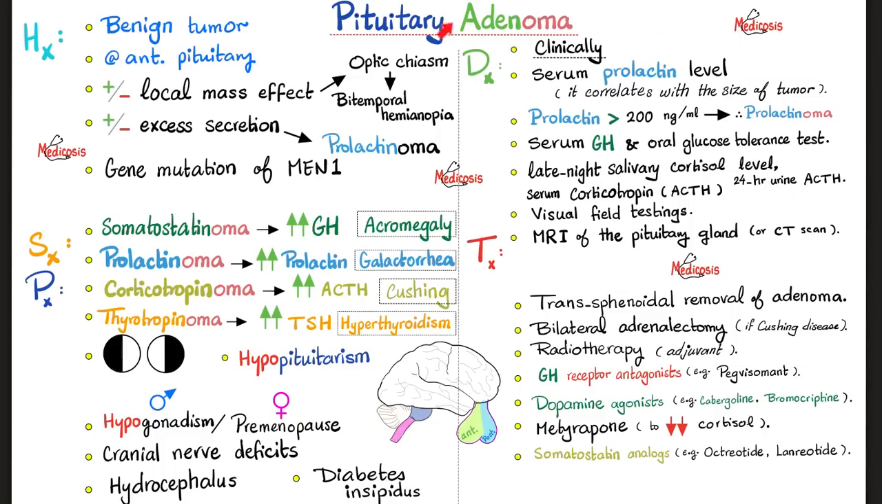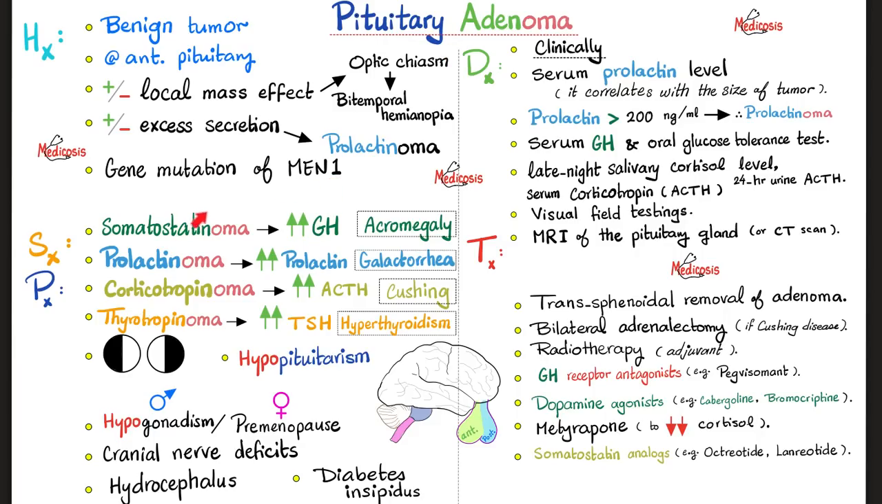Pituitary adenoma, it's an adenoma, not an adenocarcinoma, so it's a benign tumor. Benign tumor in the anterior pituitary gland with local mass effect that can compress the optic chiasm, leading to bitemporal hemianopia. It can compress the pituitary itself, causing hypopituitarism. Sometimes the tumor is secretory. It secretes tons of stuff. The most important or the most common is prolactin, and this is a prolactinoma. There is a genetic component to pituitary adenoma, especially in cases of MEN1 or multiple endocrine neoplasia 1.